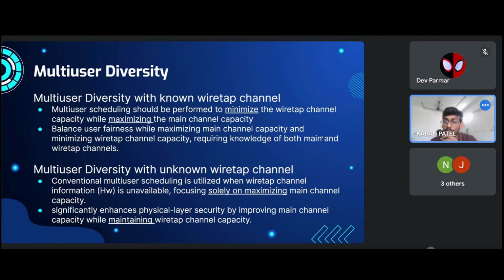Multi-user diversity with unknown wiretap channel. So here, conventionally, multi-user scheduling is utilized when wiretap channel information (HW) is unavailable. It basically focuses only on maximizing the main channel capacity. It significantly enhances physical layer security by improving the main channel capacity while maintaining the wiretap channel capacity.